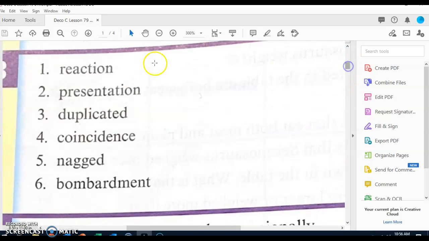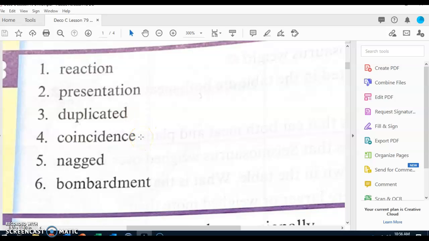Let's go ahead and look at part 3. We're going to talk about what those words mean. Word number 1 is reaction. A response to something can be called a reaction to it. Word number 2, what word? Presentation. A speech can be called a presentation. Number 3, what word? Duplicated. When you have duplicated something, you have made a copy of it that is just exactly like it.